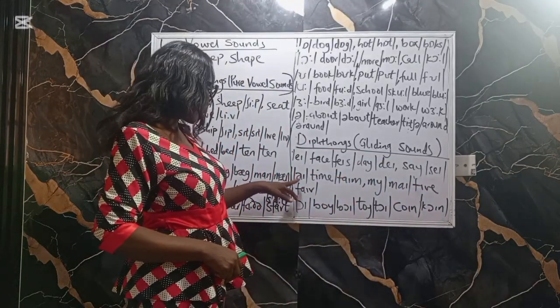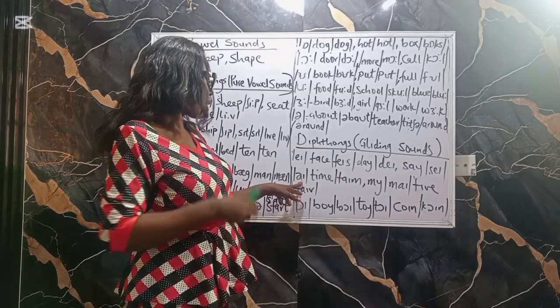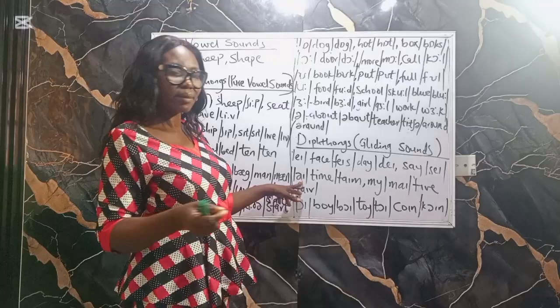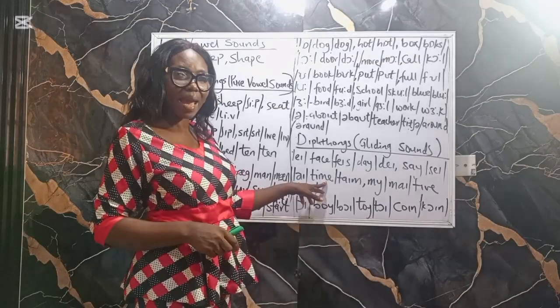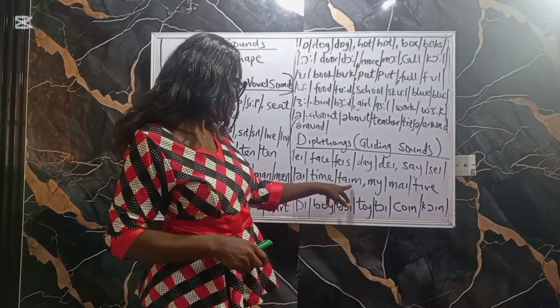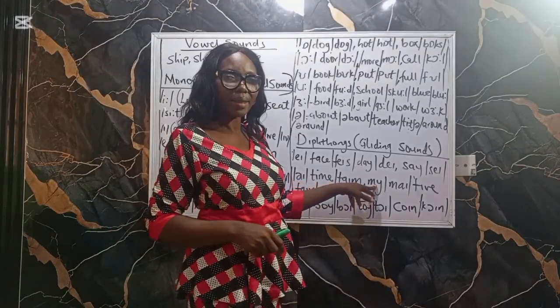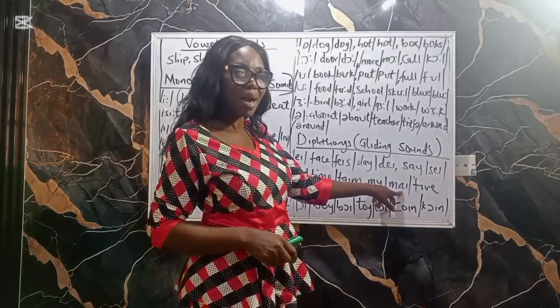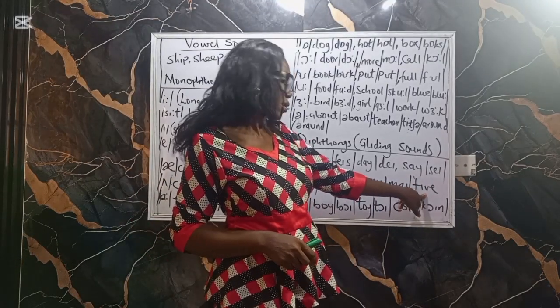Then we have I. Remember, the tongue moved from A to E. I. As in time. My. Five.